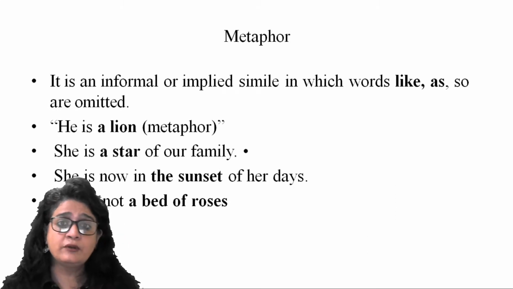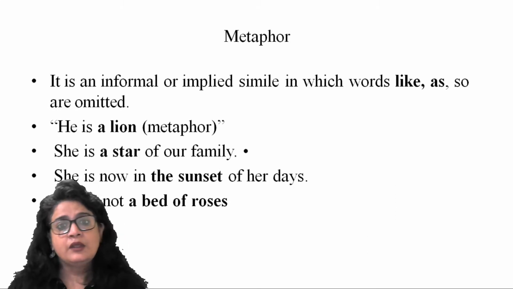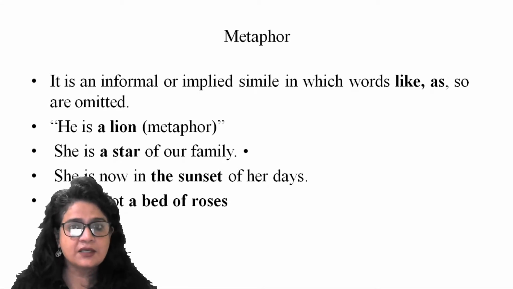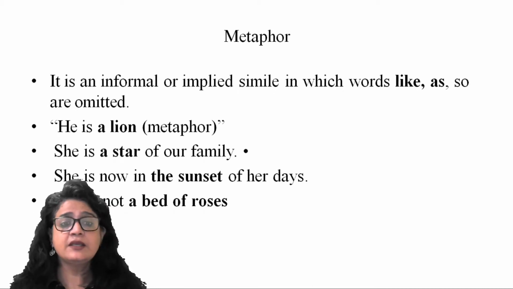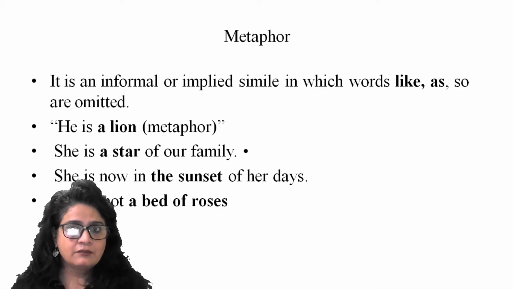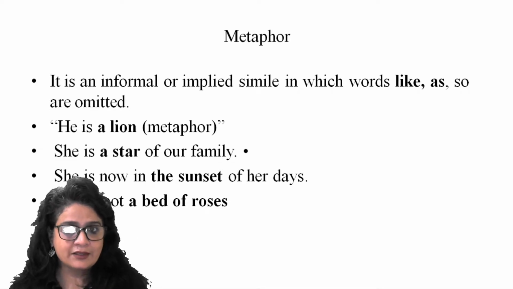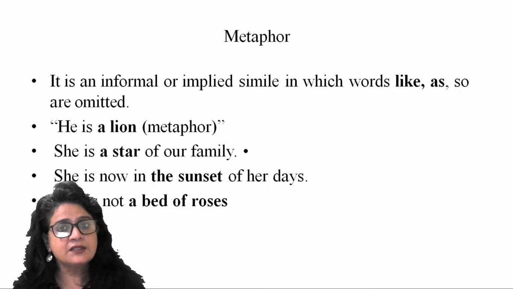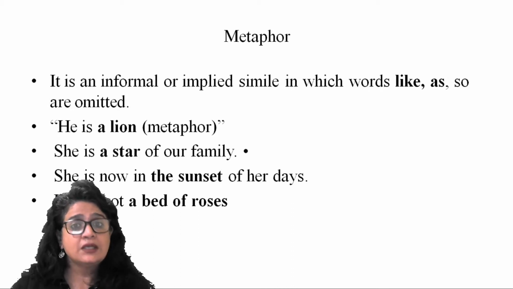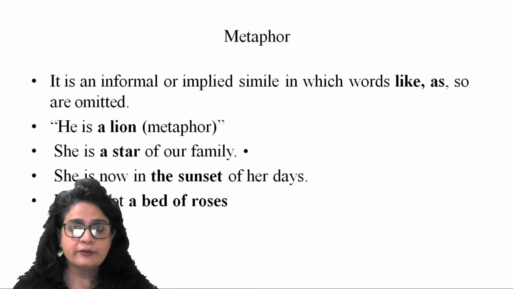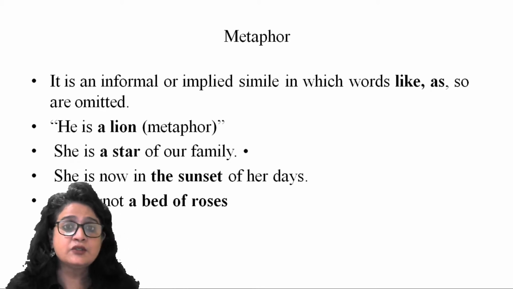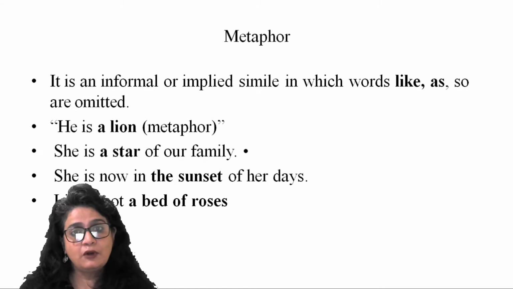So earlier he was very popular, he was successful, and now the brightness of his success is diminishing, or he's not as successful as he was earlier, and that's why we say he's now in the sunset of his days. So when it is sunset, it leads to darkness, it leads to night, and night is the end of the day. So here possibly the sunset as a metaphor is used for a person's last days, those days where he's living in oblivion, right? He's not in the limelight or he's not very known to other people, right? So this metaphor, sunset, is used for a person's life stage, all right?